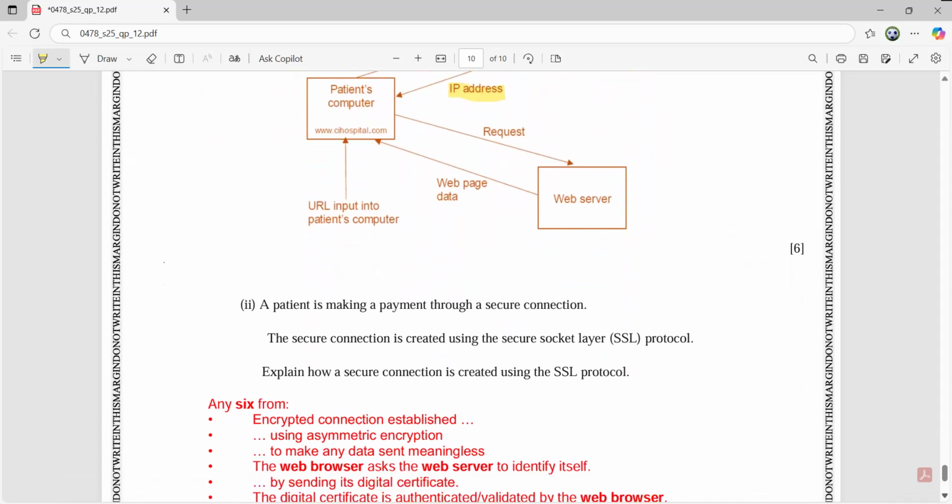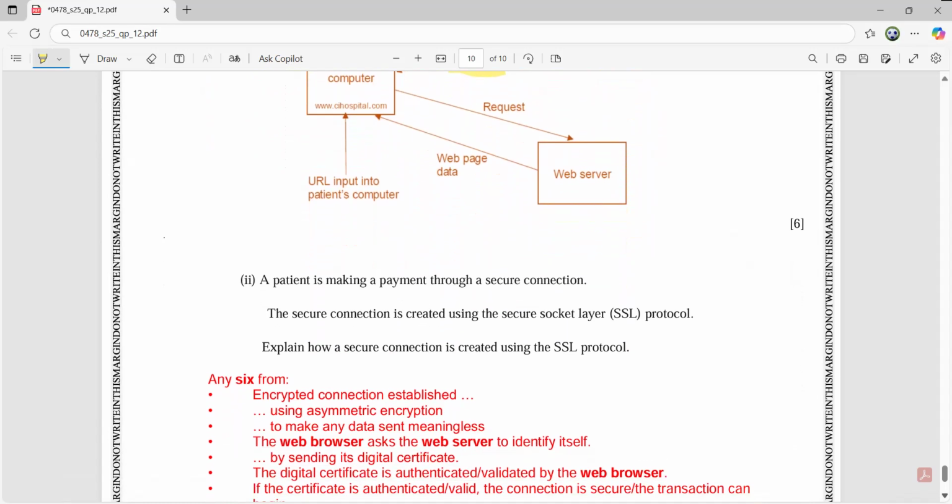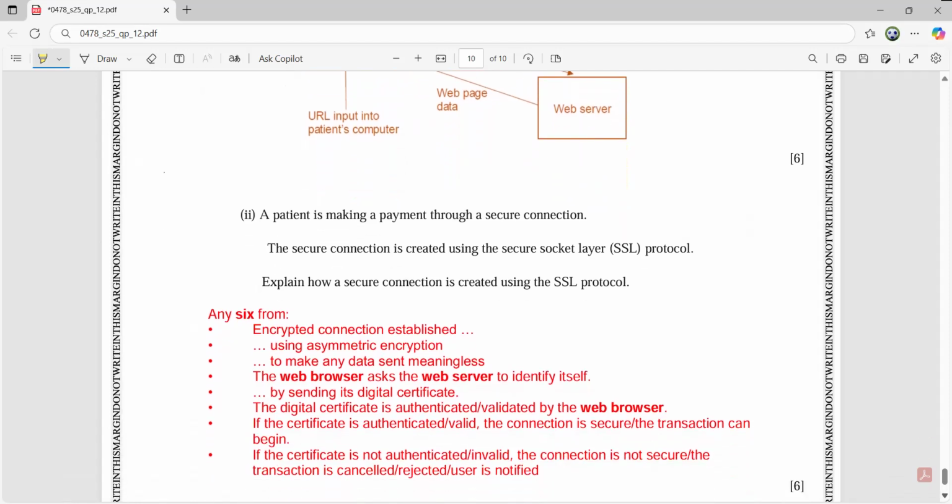Now, a patient is making a payment through a secure connection. The secure connection is created using the secure sockets layer, SSL, protocol. Explain how a secure connection is created using the SSL protocol. It's also a 6-mark question.